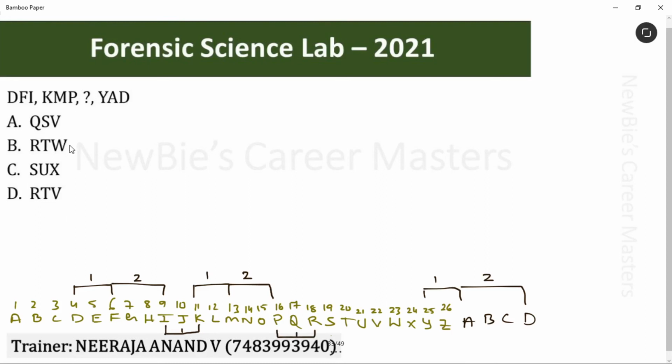Okay, we have this B option. Let's check whether it is correct or not. R to T. Okay, T to W. Check the gap here. 1 and here 2 gaps. Yes, we got the pattern. It is following the same pattern like the others, right? Let's check one last thing. Do we have 1 gap between these two? Yes, we have. Then what is the final answer? Option B is the final answer.